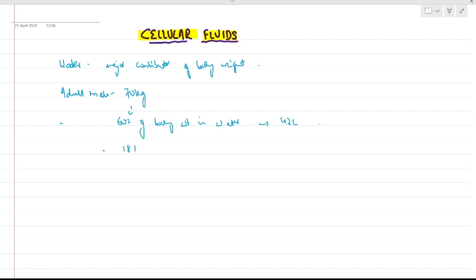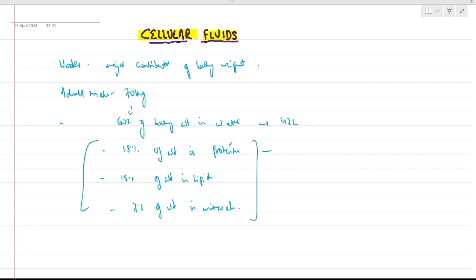Then 18% of weight is proteins. Then 15% of weight is lipids, and 7% of weight is minerals. These are some of the facts about body weight and water, protein, lipid and minerals percentage.